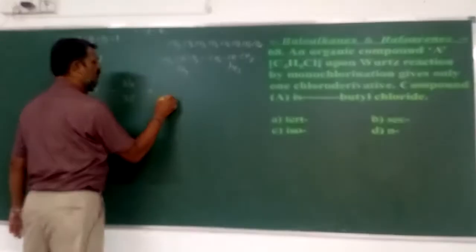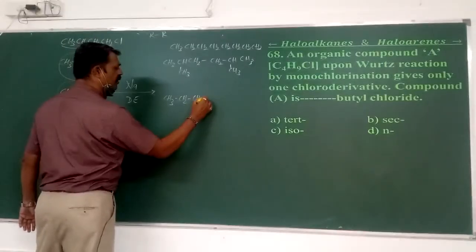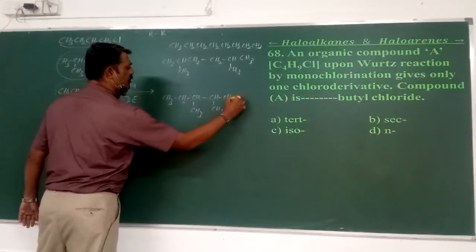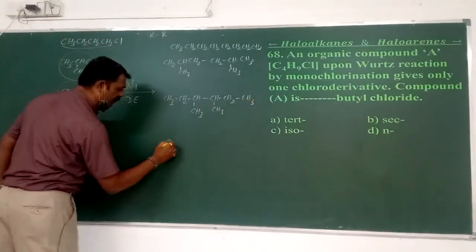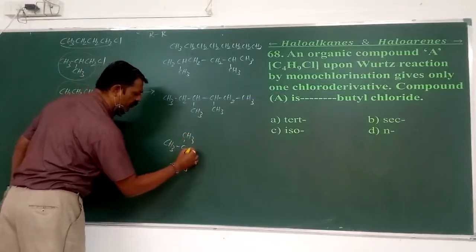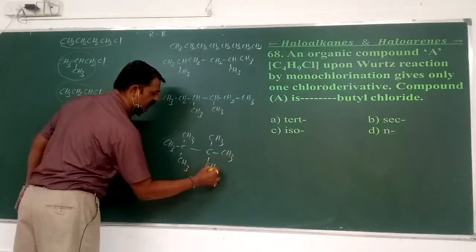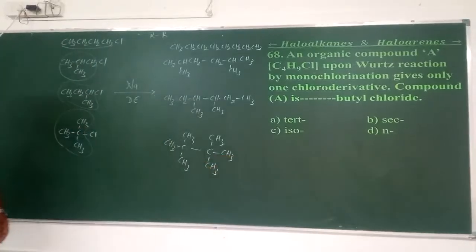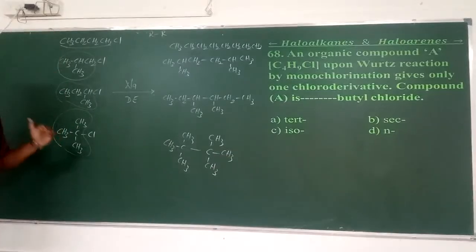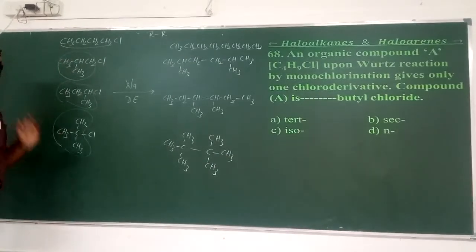In the third case, I am expecting CH3CH2CH(CH3)CH(CH3)CH2CH3, and finally we are having (CH3)3C-C(CH3)3. So these are the Wurtz reaction products by the four different butyl chlorides called n, iso, secondary and tertiary.